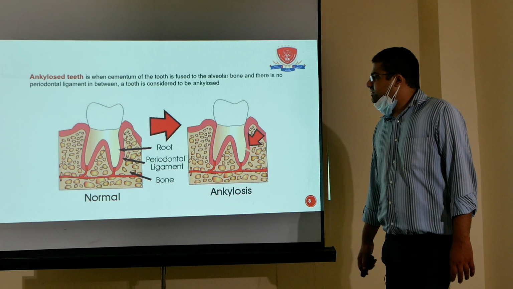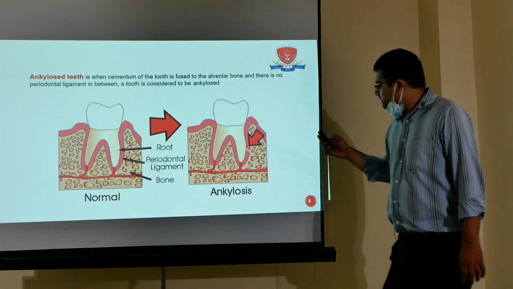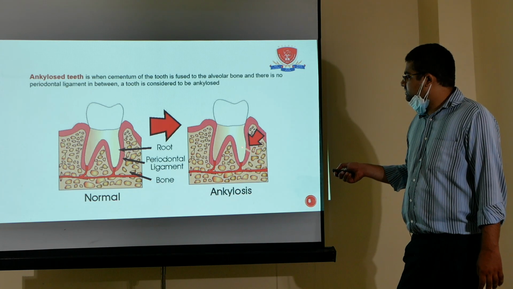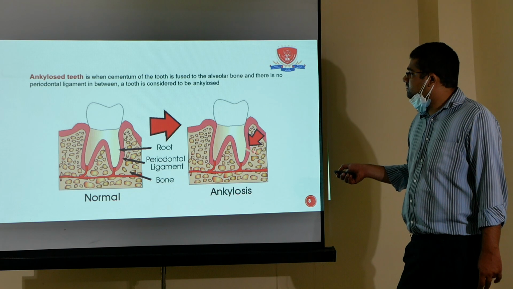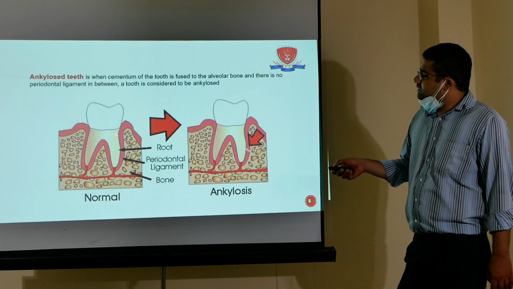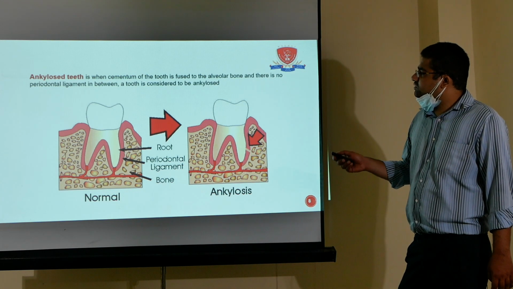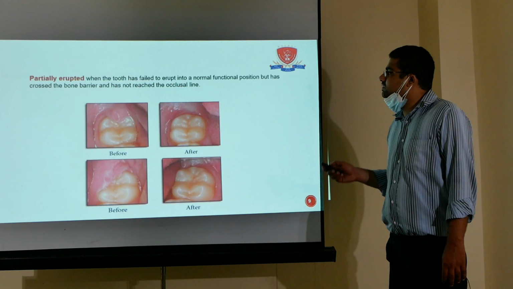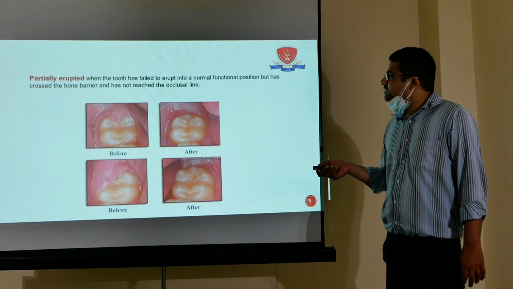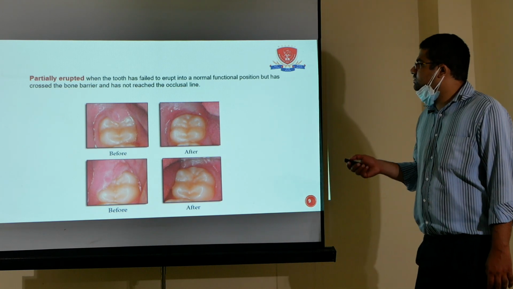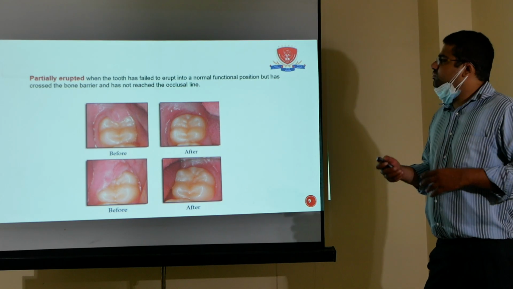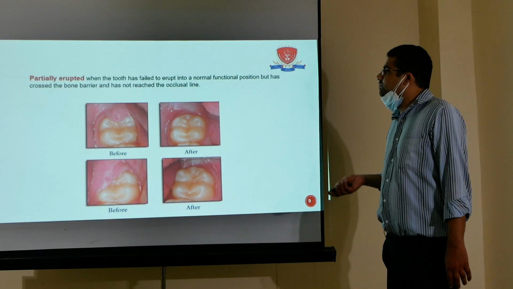Ankylosed tooth: there is a difference we can see here. Here the PDL is broken and the tooth is attached to the bone by dentin and cementum, with no breakage of the PDL. This kind of tooth is called an ankylosed tooth. Partially erupted: you can see the partial eruption before and after. It failed to erupt in a normal position and function, but crosses the bone barrier, though not fully erupted.